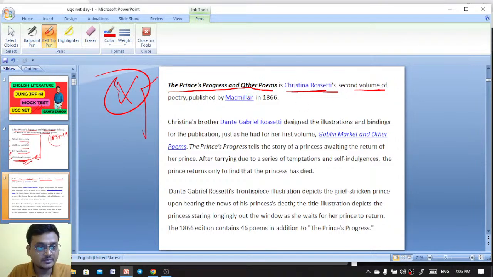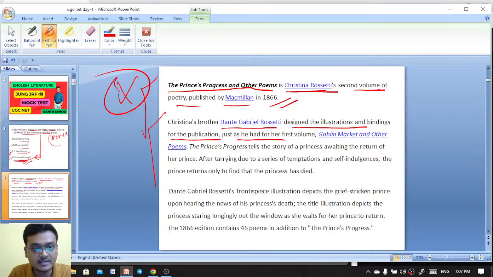So the Princess Progress and Other Poems is Christina Rossetti's second volume of poetry, published by Macmillan in 1866. Her brother Dante Gabriel Rossetti designed the illustrations and bindings for the publication, just as he had for the first volume, Goblin Market and Other Poems.